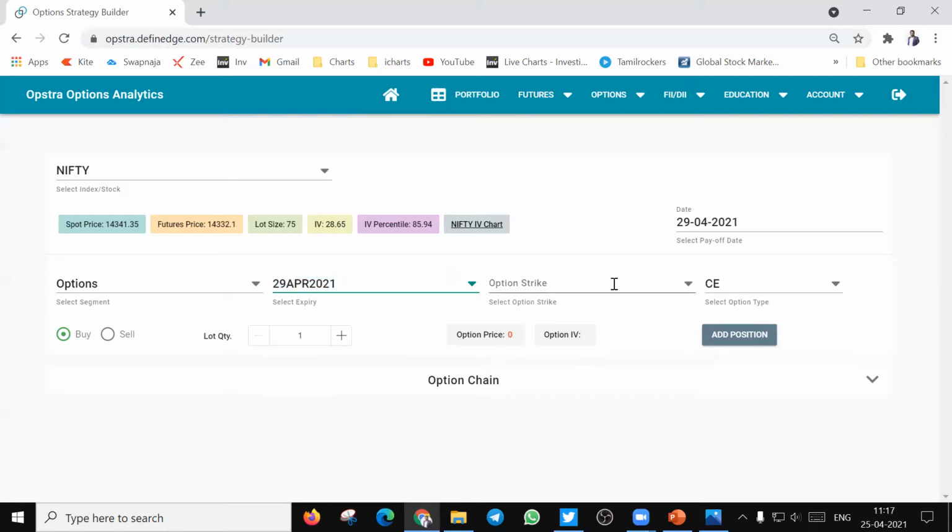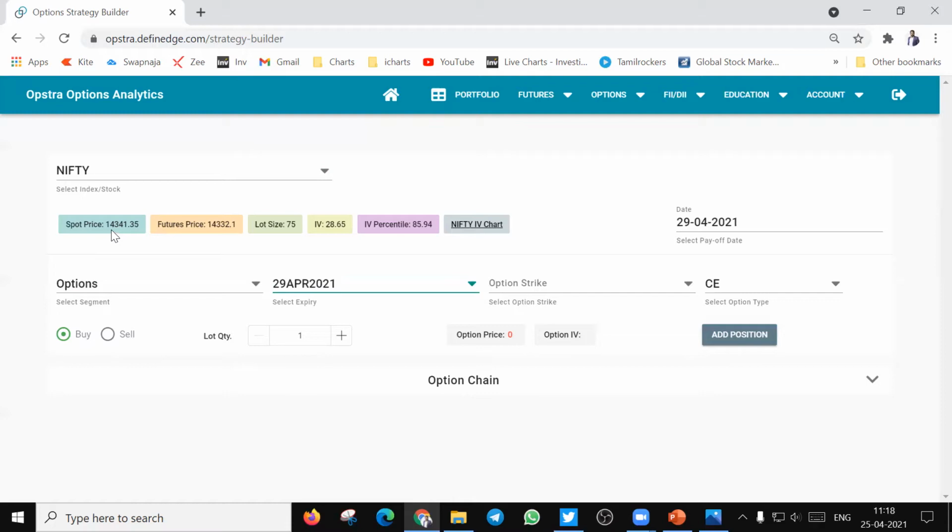Basically, I will take an example of a strangle, which means you sell out of the money call and put options to make some decent returns on your capital. So when I say out of the money put options and call options, here anything more than 14,350 is going to be an out of the money call option.